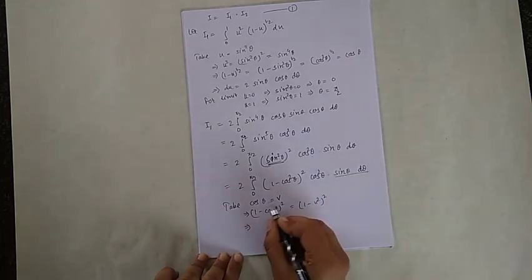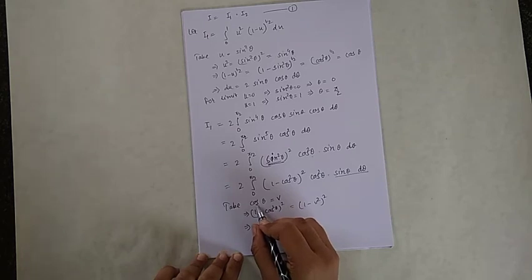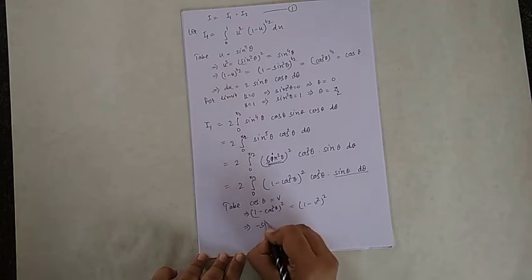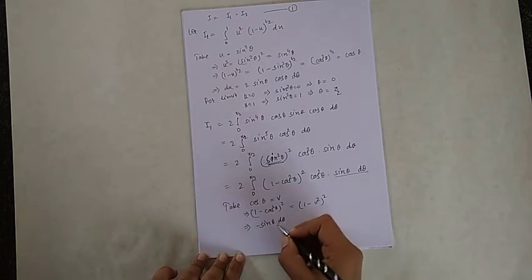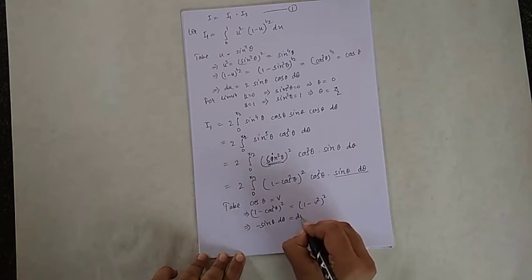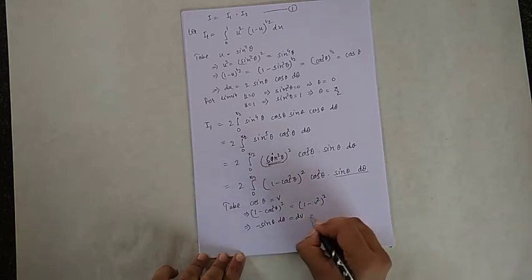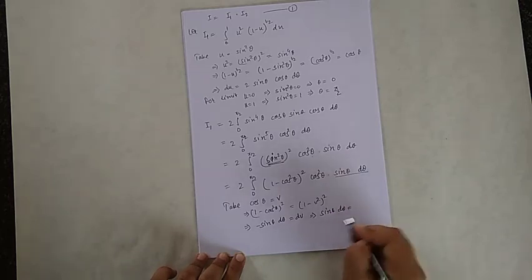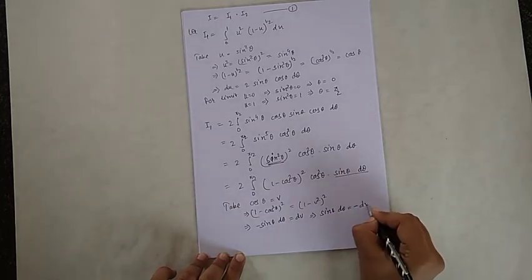So I am going to write the derivative. The derivative of cos theta is minus sin theta d theta, and dv. So it will imply that sin theta into d theta is equal to minus dv.